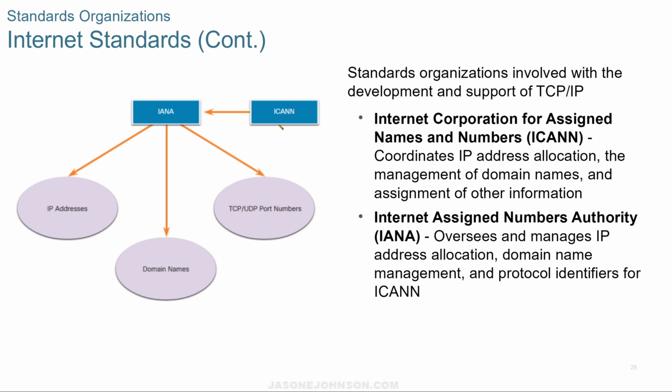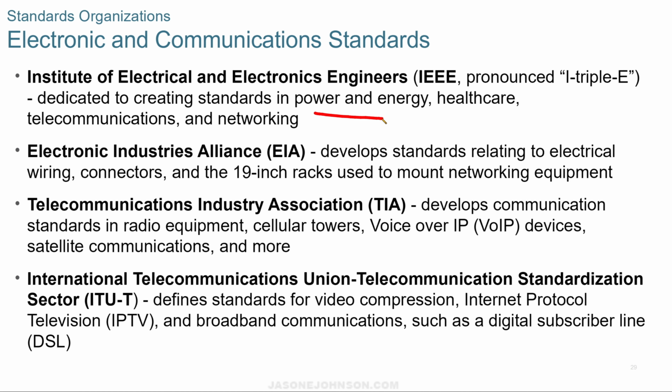The IANA and ICANN, the Internet Corporation for Assigned Names and Numbers, coordinate the IP address allocation, the management of domain names, and the assignment of other information. And the IANA oversees and manages IP address allocation, domain name management, and protocols. I'm not going to read down through these, but the IEEE, the EIA, the TIA, and the ITU-T, you need to be familiar with these. Those most likely will be on an exam in this course, so you want to be familiar with what each one of them does. You probably don't have to memorize them, but you need to be familiar with which one does what.